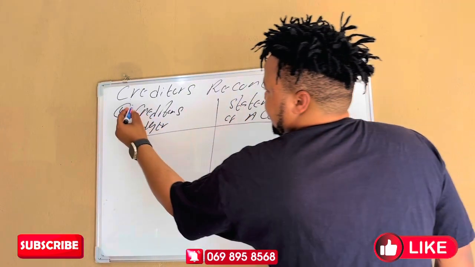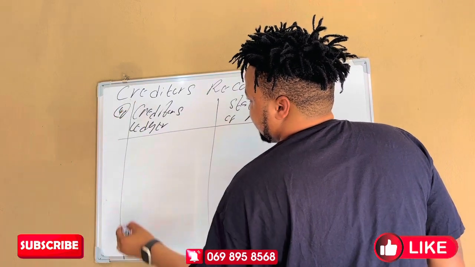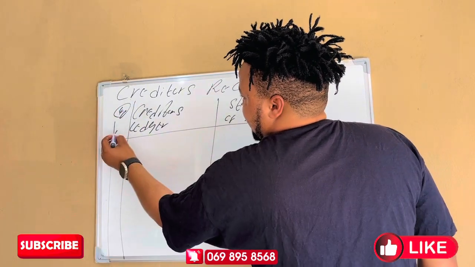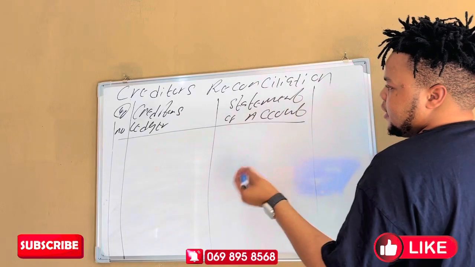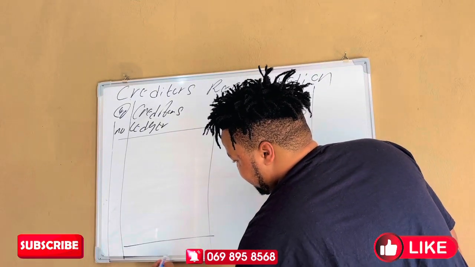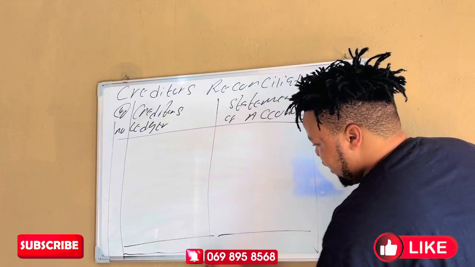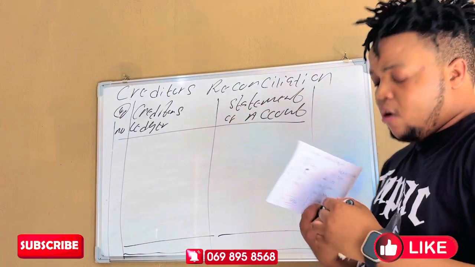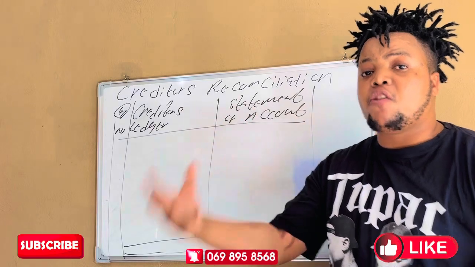So this is a statement of account. Maybe here we can just put a number, which number is that? So this is aspect number 4. Aspect number 4 is more about the calculations to reconcile now.